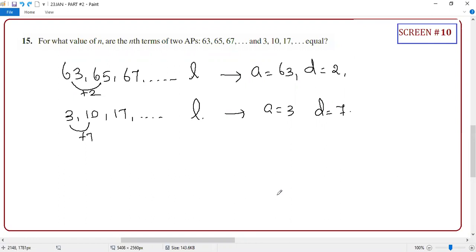Here the values are going to be equal, not the position. Yes, not the position. So I want the nth term. They are asking for the position.